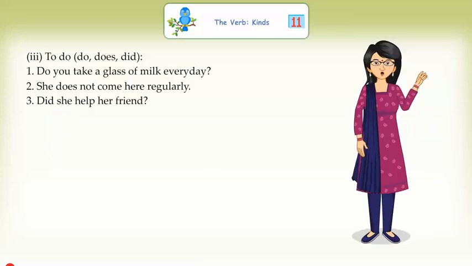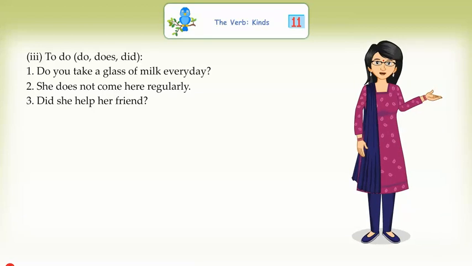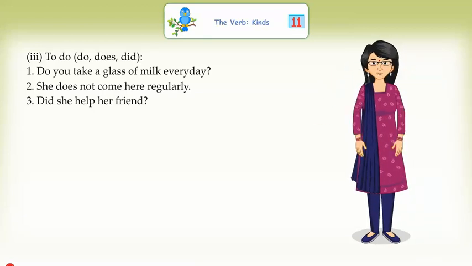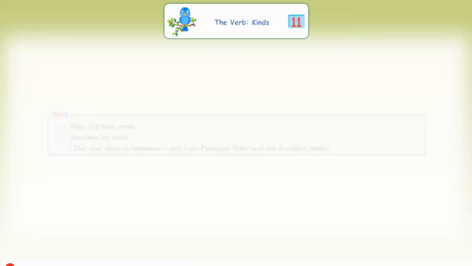To do: does, did. Do you take a glass of milk every day? She does not come here regularly. Did she help her friend? Note: They did their work. She does her work. Did and does in sentences 1 and 2 are principal verbs and not auxiliary ones.